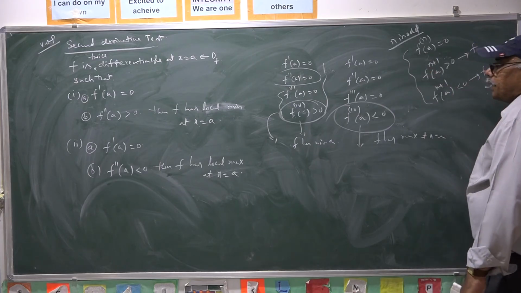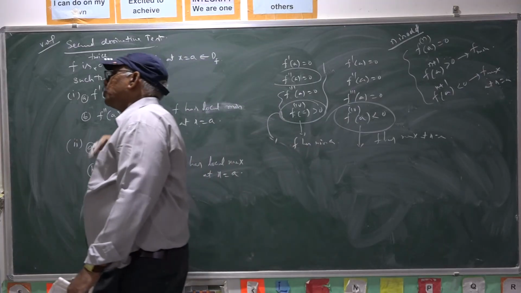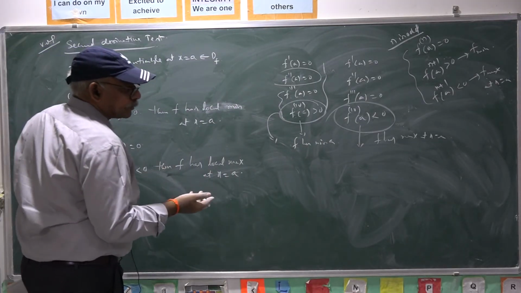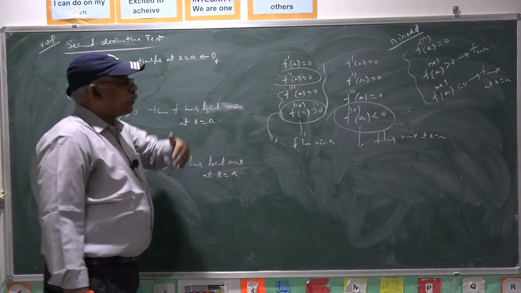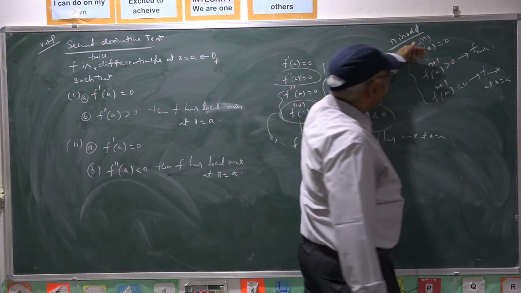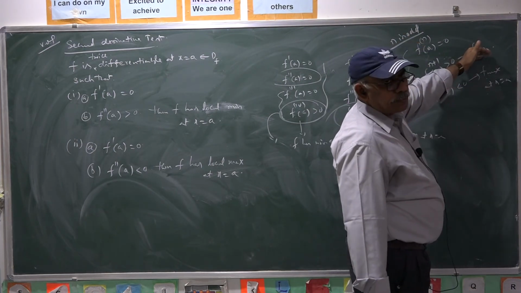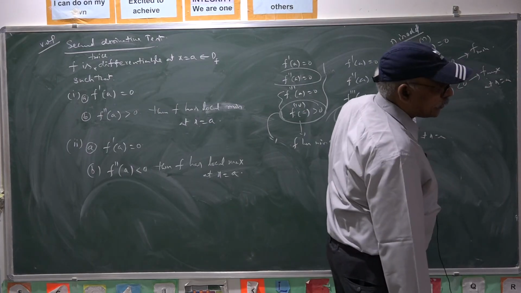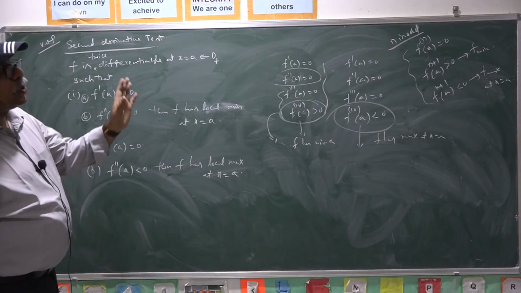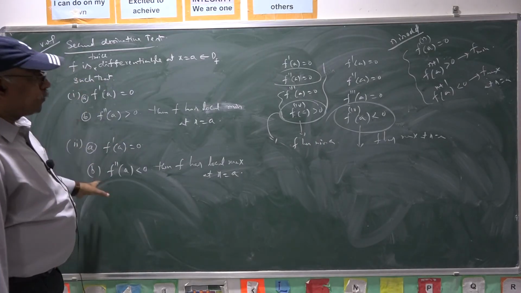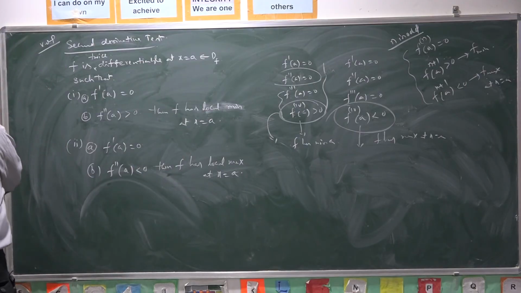This is higher derivative test. Just I am extending the same concept to higher derivatives, nth derivatives. Once the nth derivative where n is odd is 0 and previous derivatives are zeros, and n plus 1th derivative is positive, F has minimum at A, and n plus 1th derivative is negative, F has maximum at A. That is called nth derivative test. As with the second derivative, you can extend this concept to higher derivatives also.